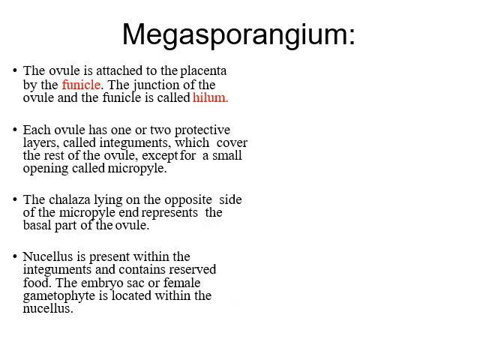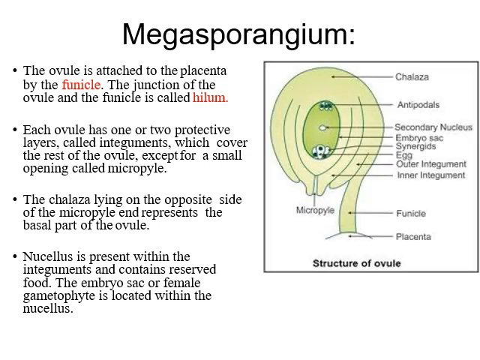Now, if I talk about the structure of megasporangium, the ovule is attached to the placenta by the funicle. The junction of the ovule and the funicle is called the hilum. Let's see the structure of this megasporangium, means the structure of an ovule.